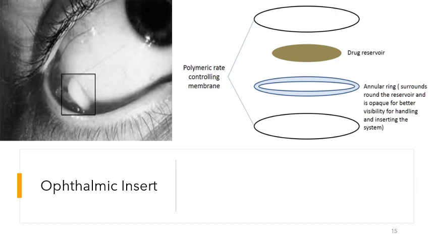The diagram on the left of the slide shows how the inserts are placed into the eye. One thing should be noted: the inserts can be considered as solid dosage forms. The solutions and suspensions were the liquid dosage forms that were placed into the eye. The ointments were semi-solid dosage forms placed into the eye, and the ophthalmic inserts are solid dosage forms that are placed into the eye.